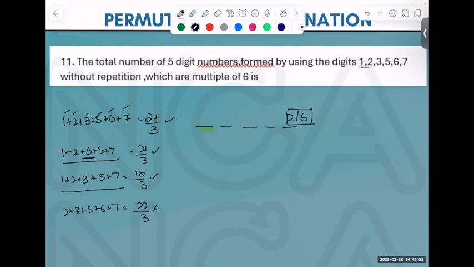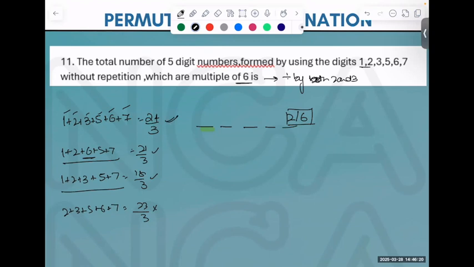Okay, so if we add all of them, it becomes 24, divisible by 3. Since it has to be a multiple of 6, it needs to be divisible by both 2 and 3. That means the last digit has to be an even number. The only way we can do it is to keep either 2 or 6. Now the divisibility rule also we have to fulfill. If we add all of them, it becomes 24, divisible.